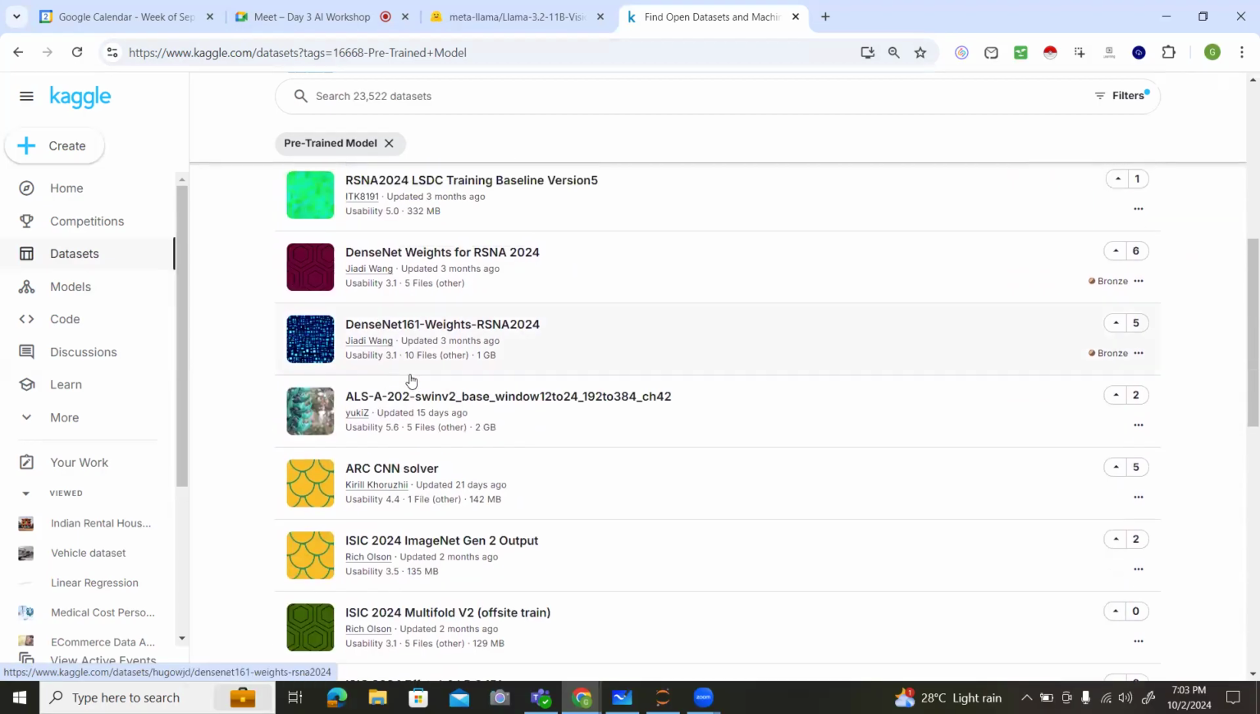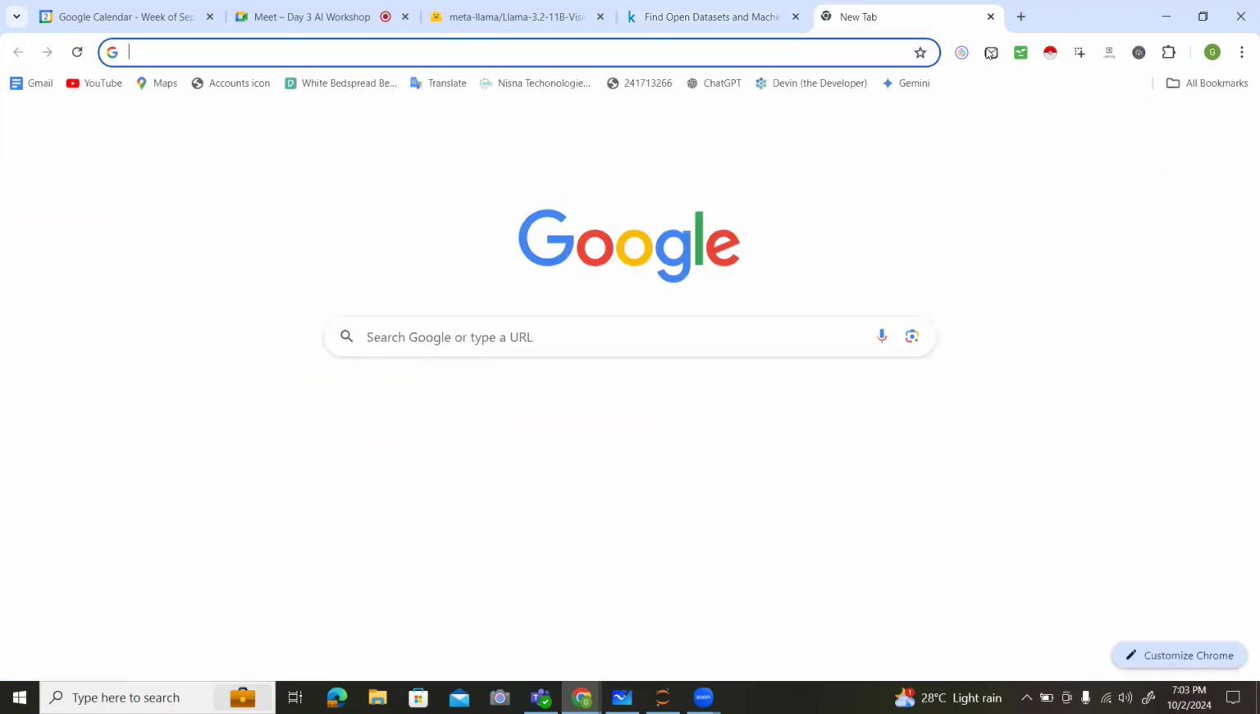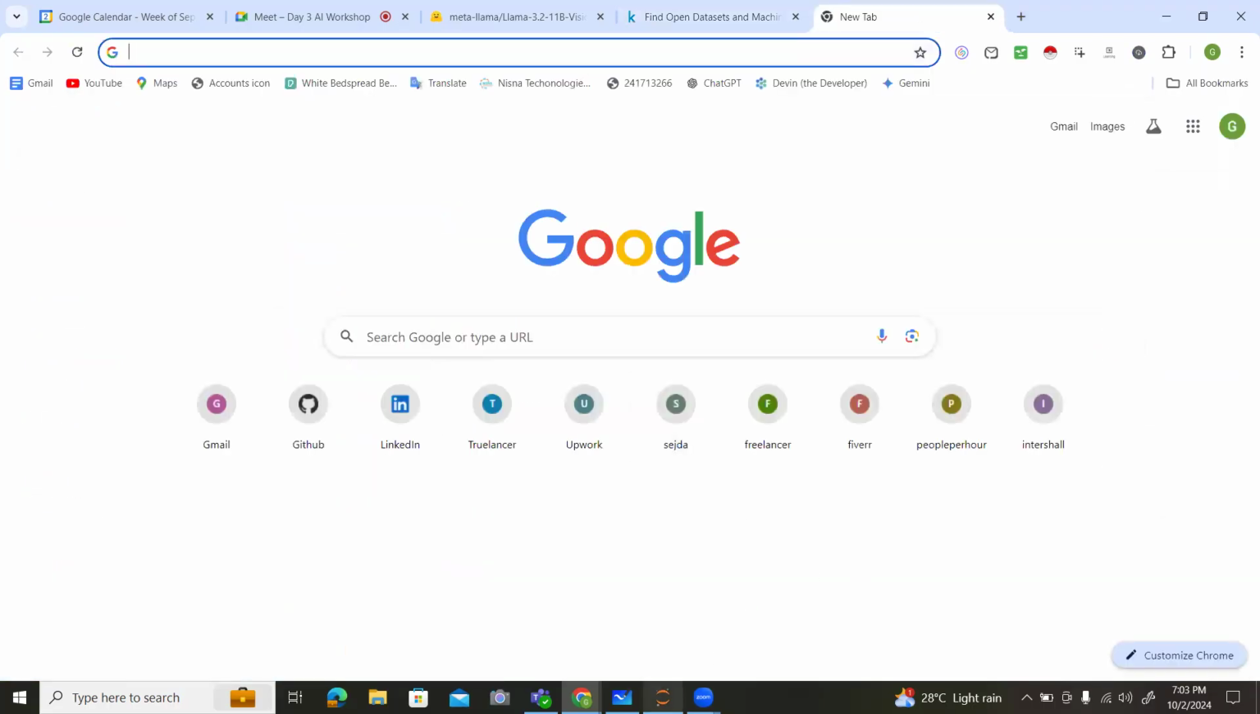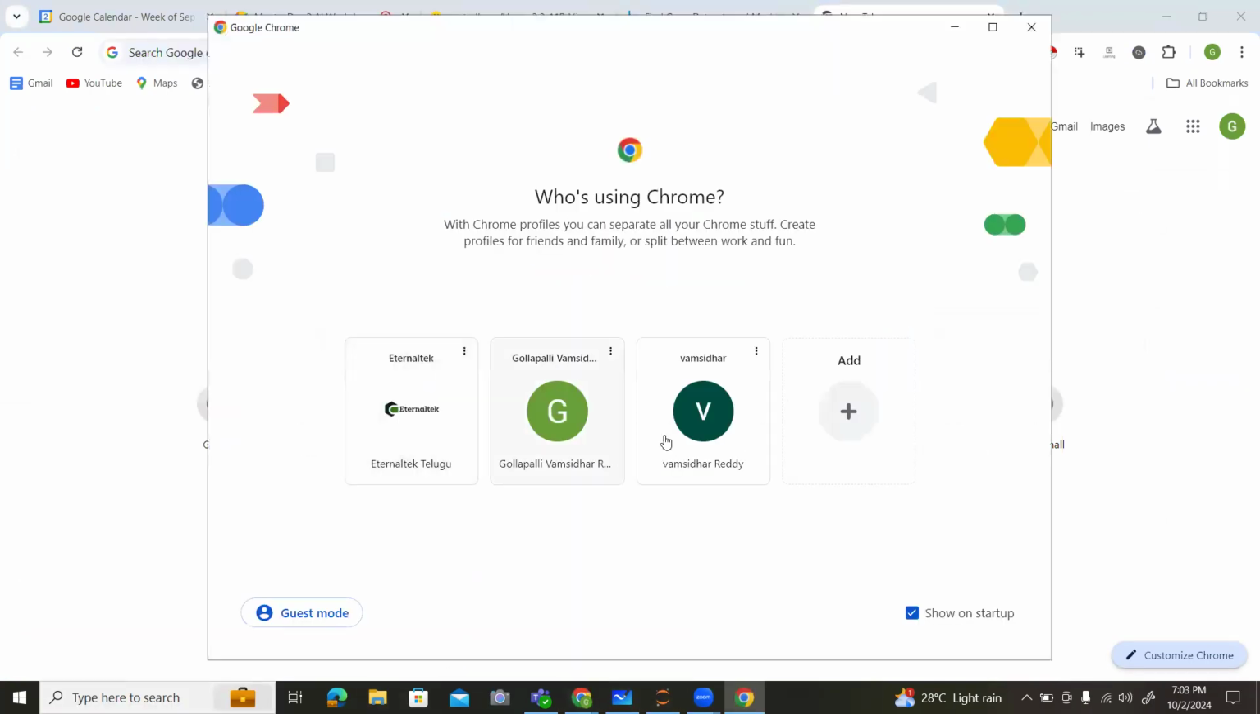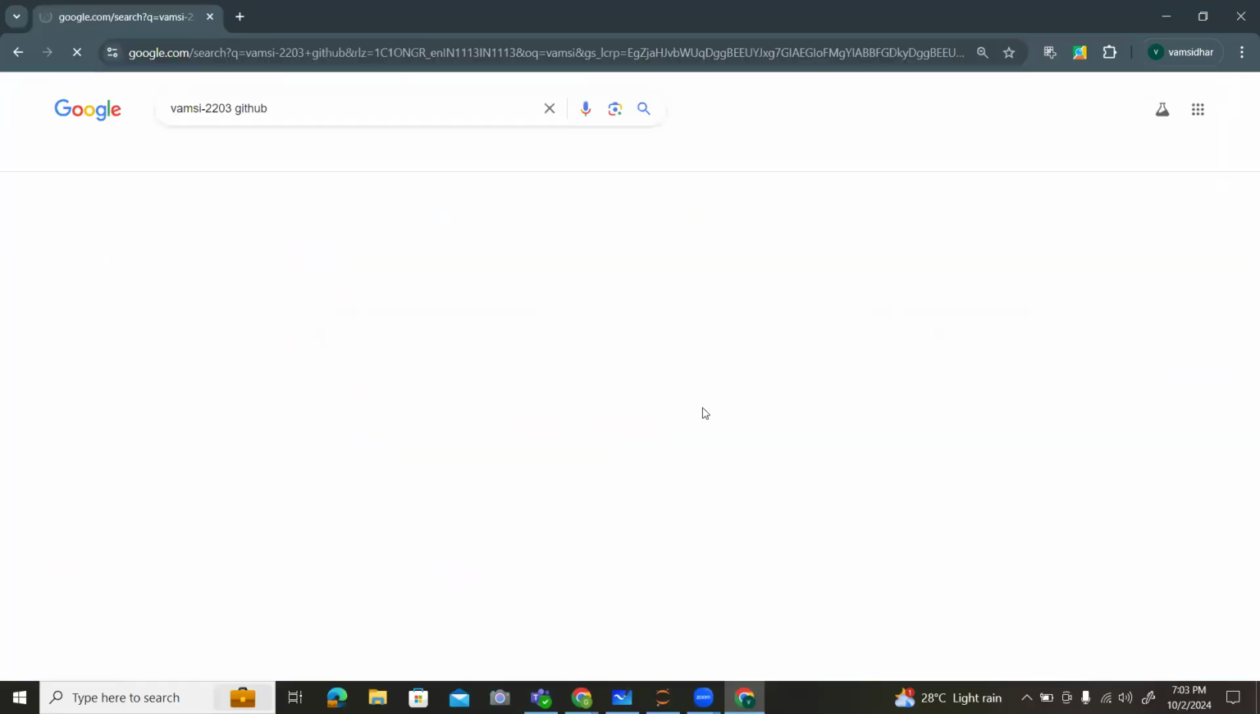So you can download any dataset. Simply create an account by signing up using your email ID, and you can work. Whatever you are working on, just use GitHub also. GitHub is a place where you can store any number of things, and you can also find any number of things.